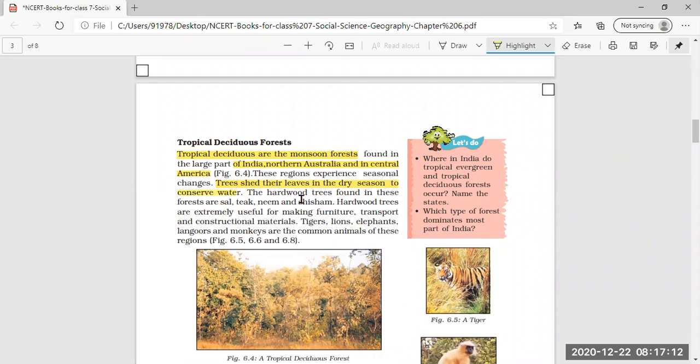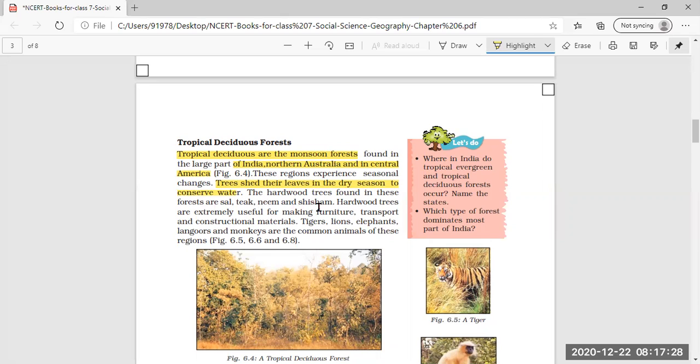And why do they shed their leaves in the dry season? To conserve water, so that when the leaves are shed, less water will be needed for the plant, and the plant will be able to conserve the water inside.